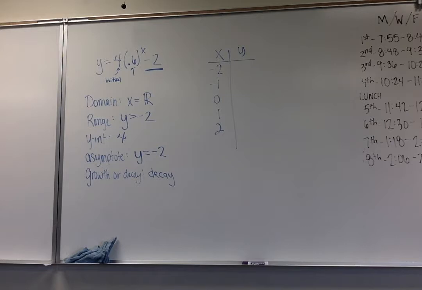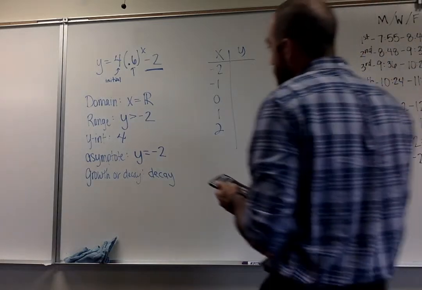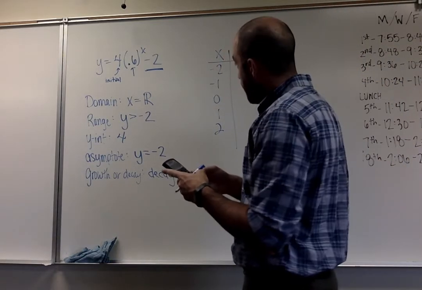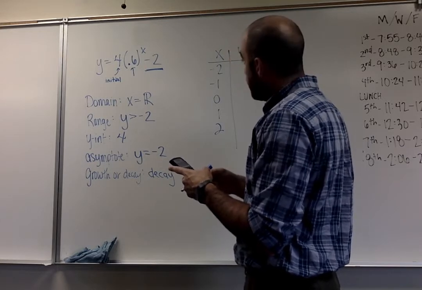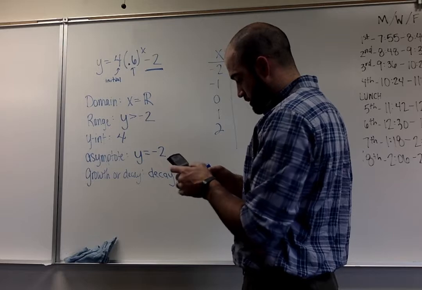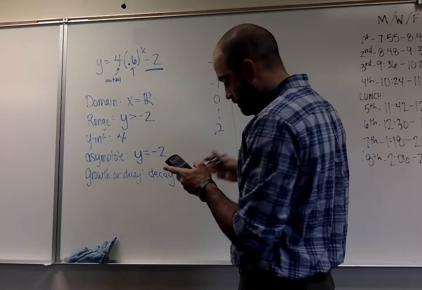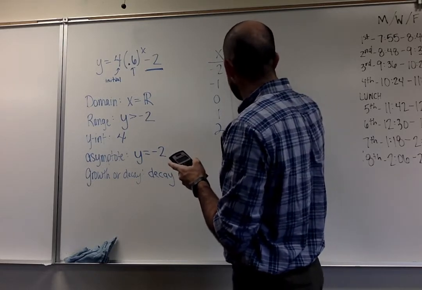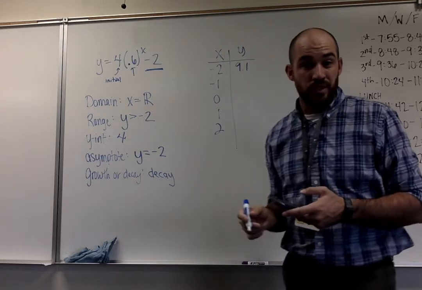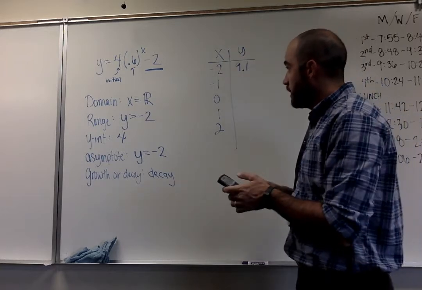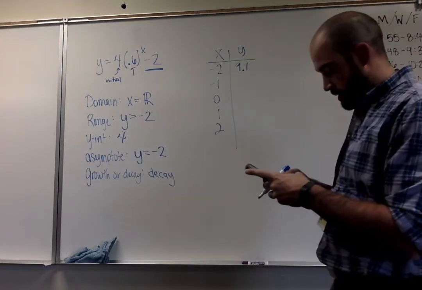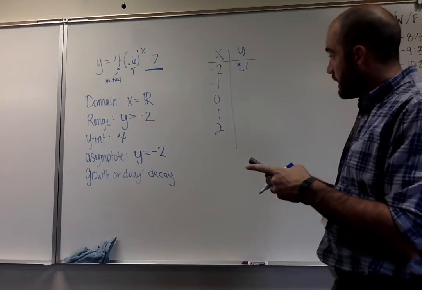So we're going to take each of these x values, and again, these are solid x values: -2, -1, 0, 1, 2. I'm going to plug these in. So I have 4 times 0.6, the little caret button, up to the -2, and then minus 2. I got 9.1 for this. Again, I made this one up. It's probably not going to give me pretty points over here, but you get the idea, the x value and the y value.